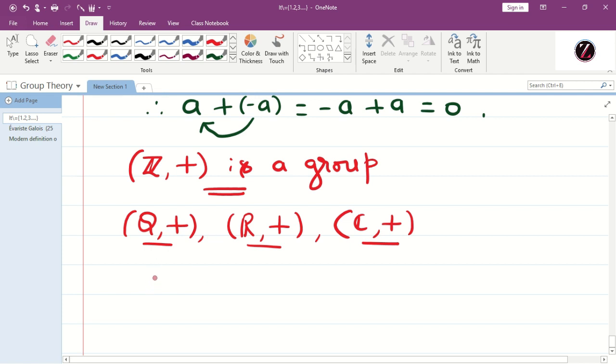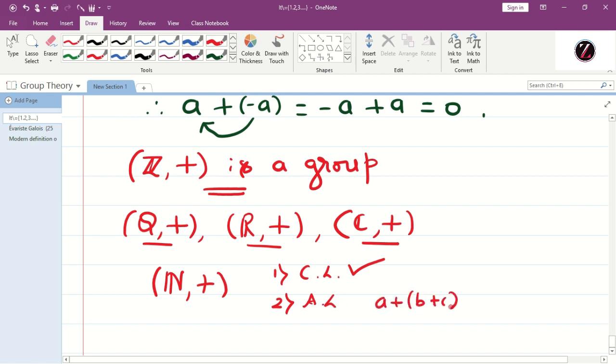So here itself you can consider whether N plus is a group. So N means set of all natural numbers. So first condition is closure law. Closure law means sum of any 2 natural numbers is a natural number. Therefore, closure law is satisfied. And second one is associative law. What is associative law? A plus of b plus c. It is sum of 3 natural numbers. Again, it is true. So it is true for all a, b, c belongs to N. Therefore, associative law is also satisfied.